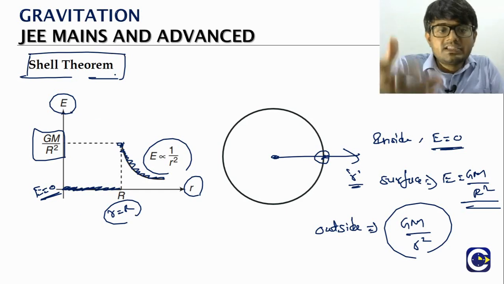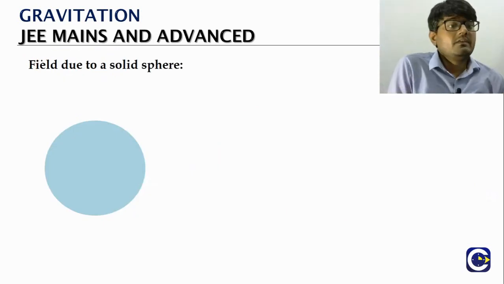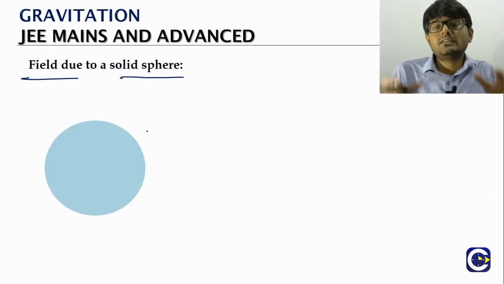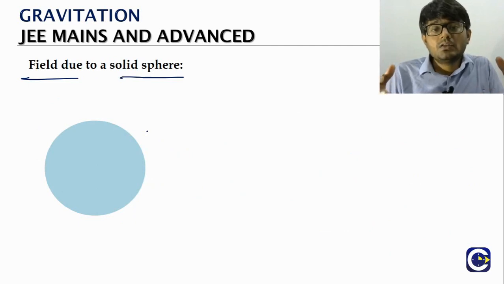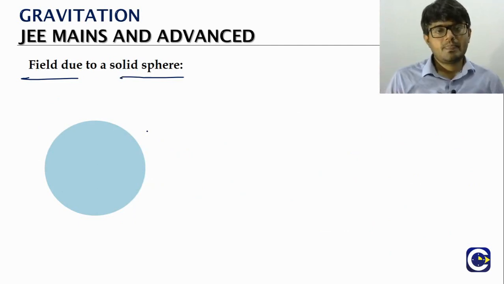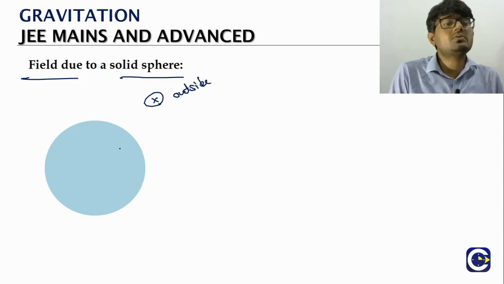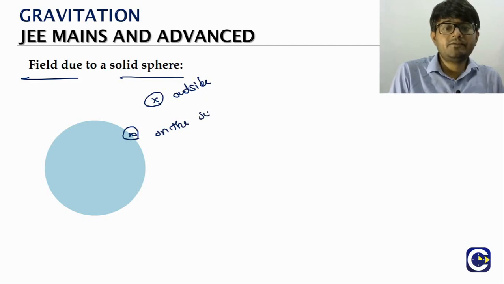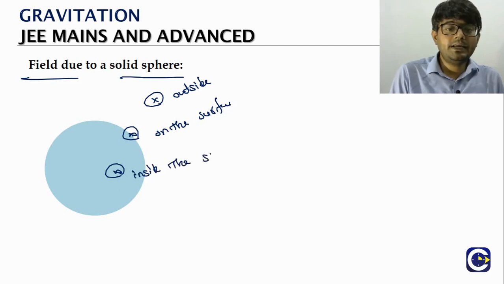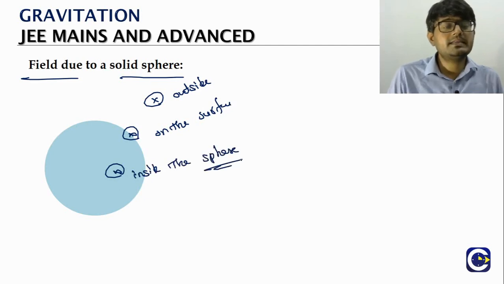Now using the shell theorem result, we can find the field due to a solid sphere. Field due to a solid sphere means we can mark a point outside, a point on the surface, and a point inside the sphere.